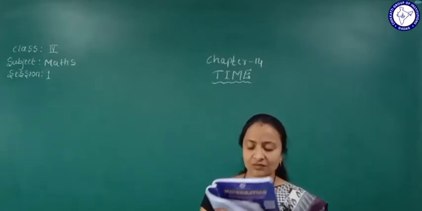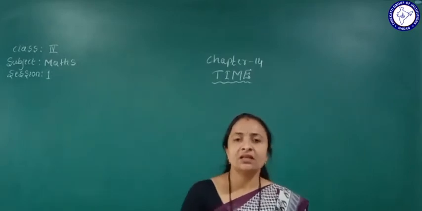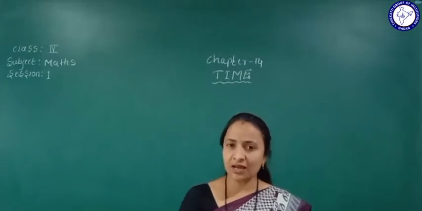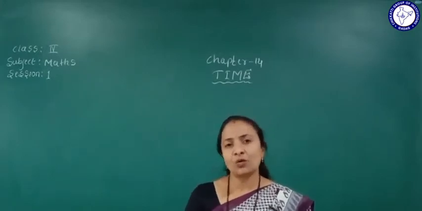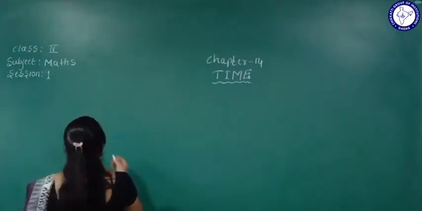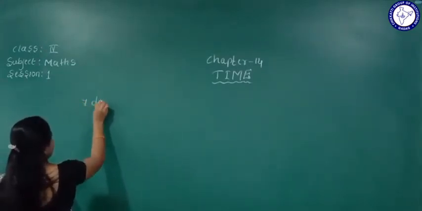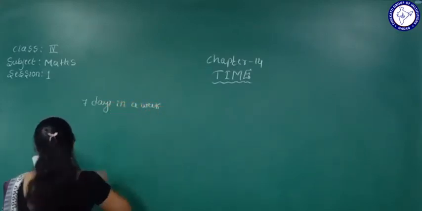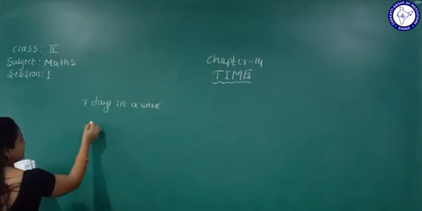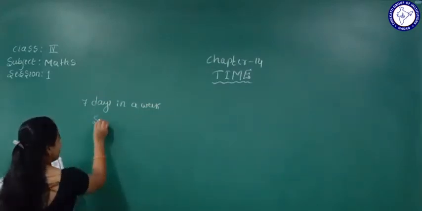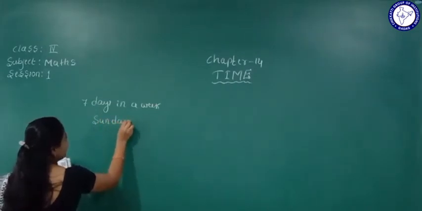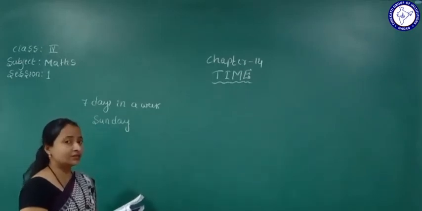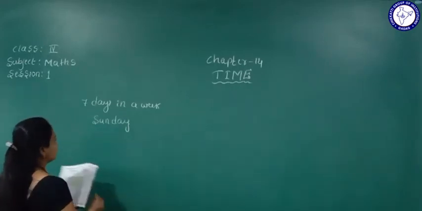First we will be studying, students, in a week how many days are there? Yes, in a week there are 7 days. We'll write here: 7 days in a week. So which are those 7 days? First comes which day? That is Sunday. The first day of the week is Sunday.